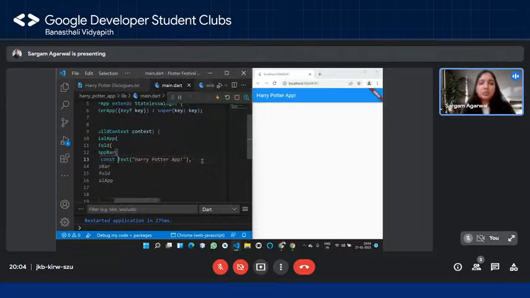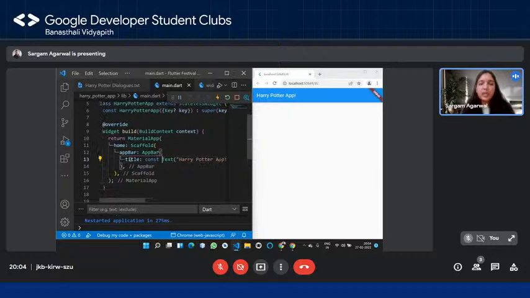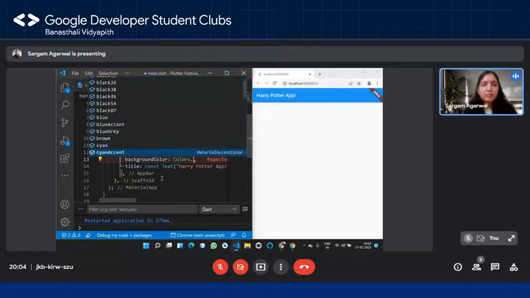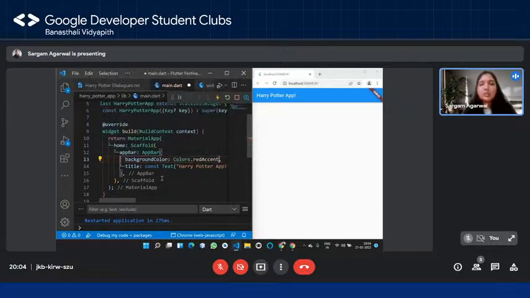So I'm simply going to go over here in the app bar. We have this title, right? And I'm going to pass in one more argument, that is the background color. And I'm going to simply take its name, colon, and then I'm going to say Colors dot. And you can see that VS Code is automatically giving us a lot of options. So we have brown, we have deep orange, we have green, indigo, light blue, a lot of them. So let's use, let's say, red accent, right?